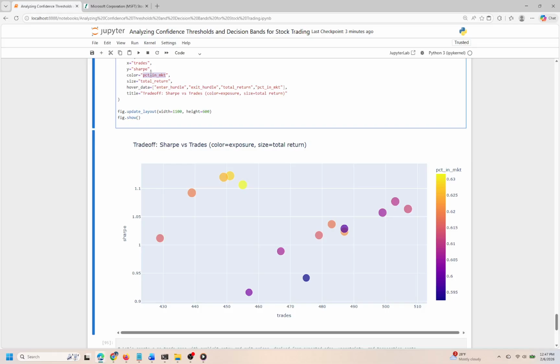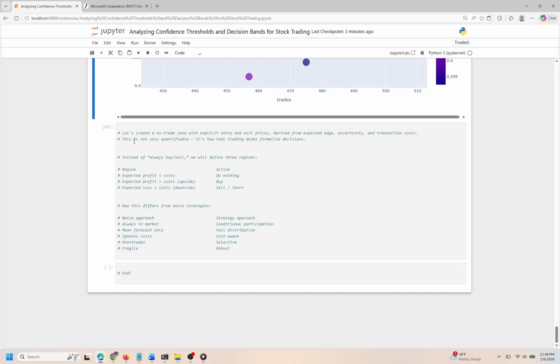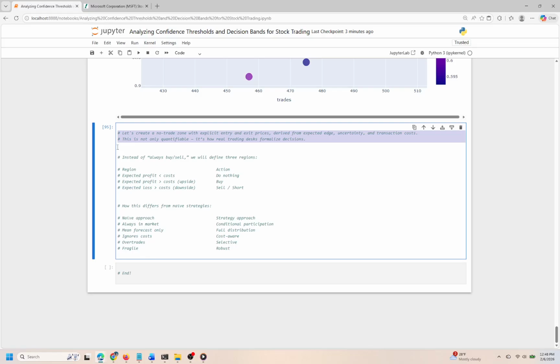Cell 15. In this cell, we're developing a structured strategy for trading that incorporates specific entry and exit points. This approach acknowledges the complexities of financial transactions, particularly the impact of expected profit, uncertainty, and transaction costs. By formalizing these elements into a clear no-trade zone, we're better equipped to make informed decisions, which is a critical aspect of successful trading. The essence of this analysis is to define 3 distinctive regions that dictate our trading actions.